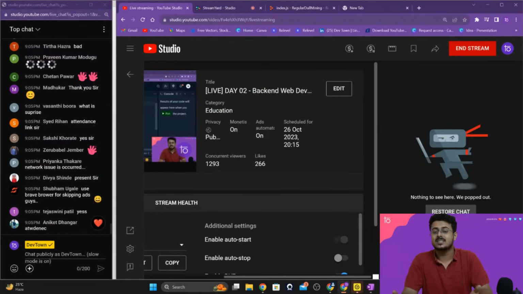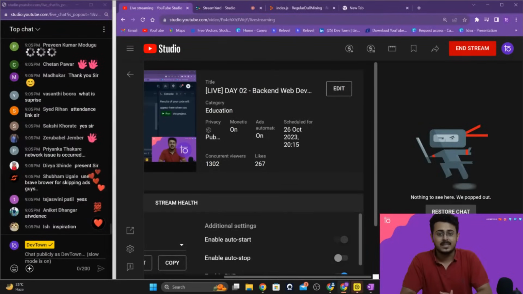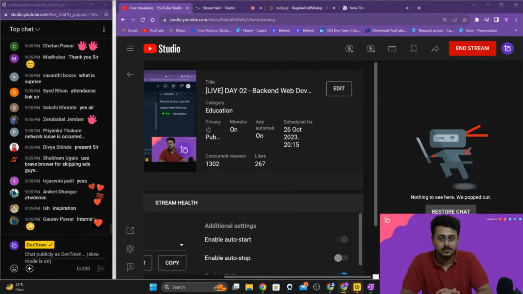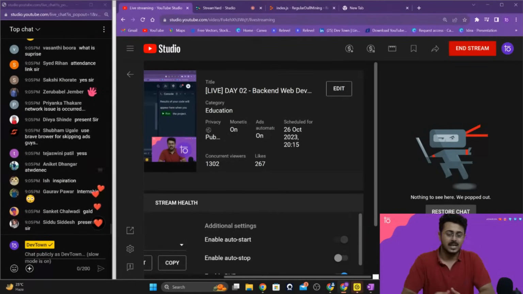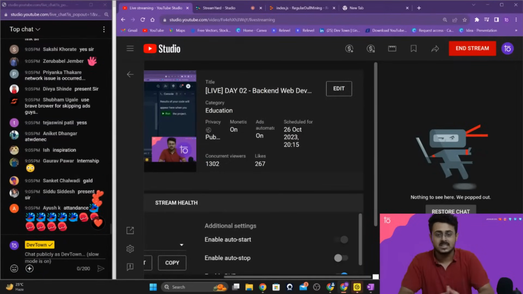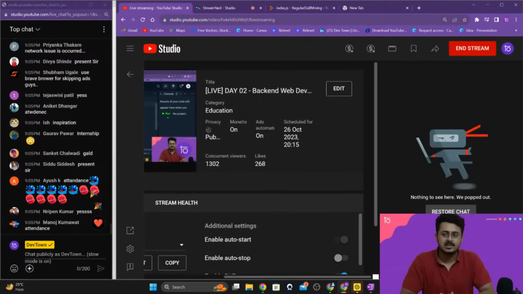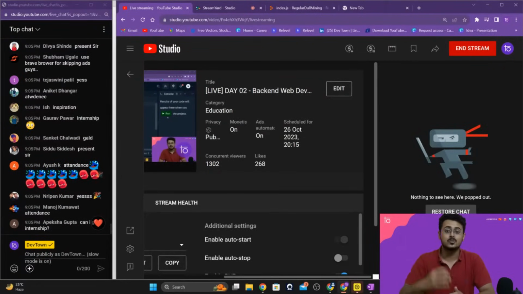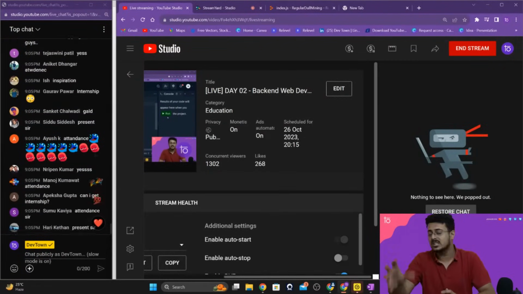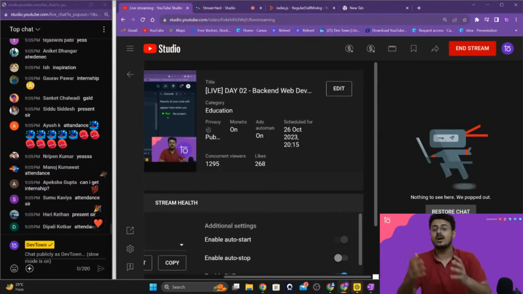Now, as the name suggests, DevTown basically means a town for developers. Okay, so DevTown, developers town. And for this town, we get a lot of citizens working for us. The citizens are basically representatives of DevTown in their own college campuses, working with DevTown to create various events and programs within their college, maybe hiring drives, maybe a coding related event, or a specific boot camp meant for just their own college, and so on and so forth.